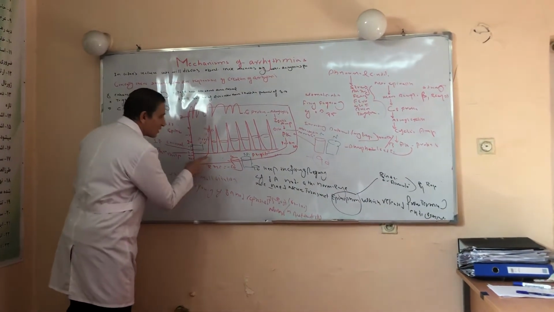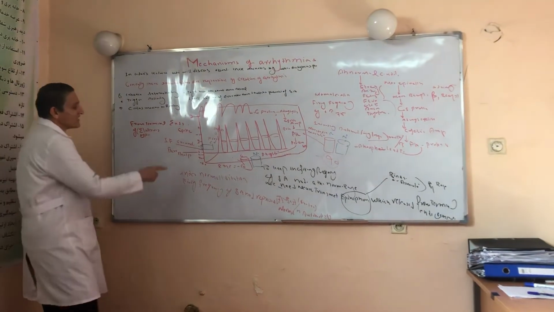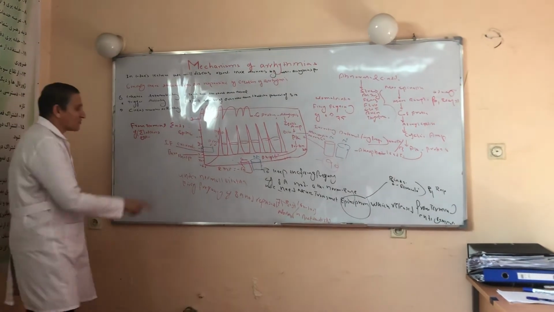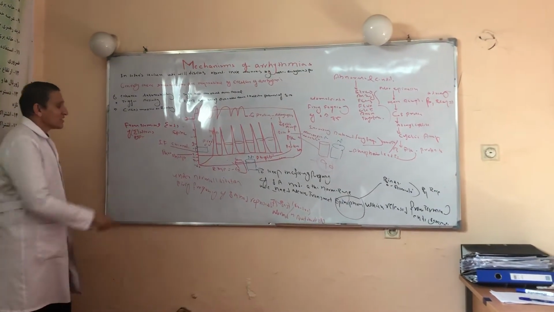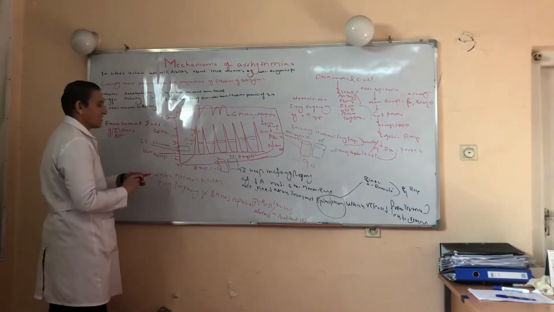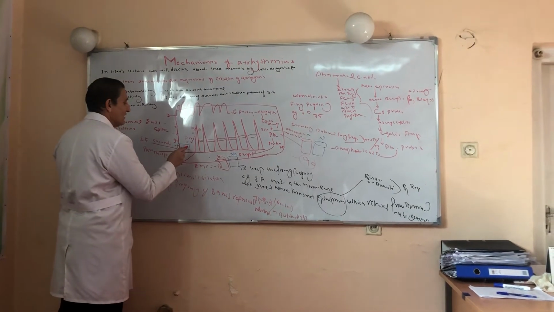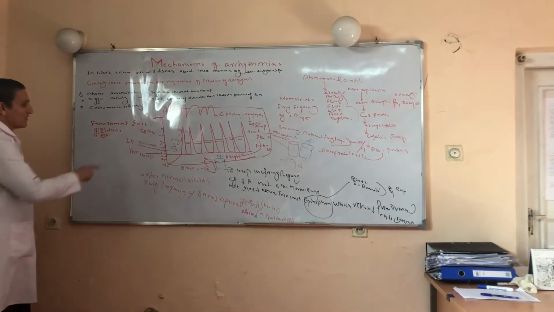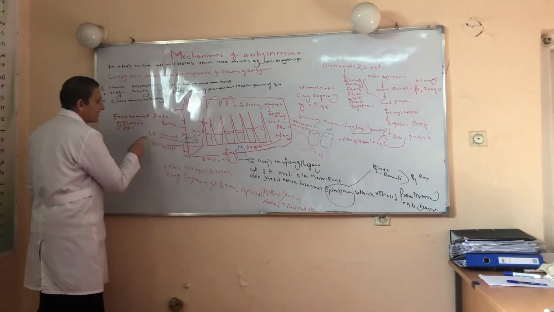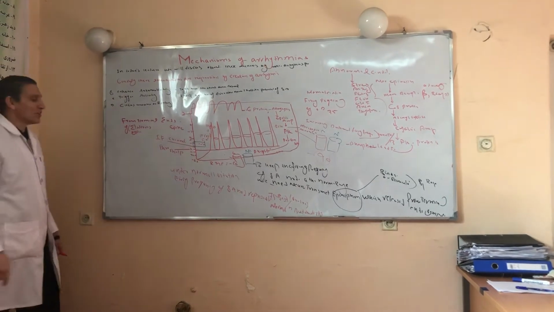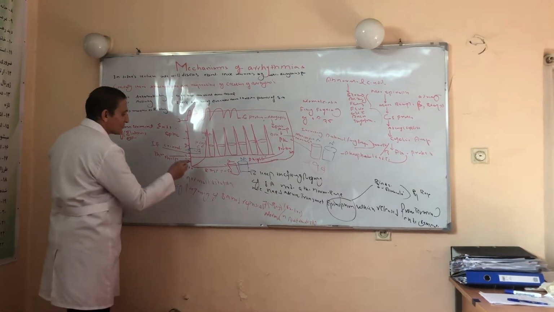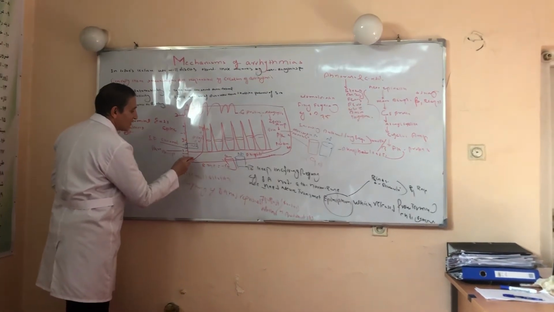Remember, in addition to the resting membrane potential of minus 60 millivolts, the SA node has a special channel called the IF channel, or funny channel. This IF channel continuously loads sodium from outside the cell to the inside of the cell. When this sodium enters the cell, the resting membrane potential of minus 60 millivolts is neutralized to some extent, and this minus 60 becomes minus 50, minus 40.